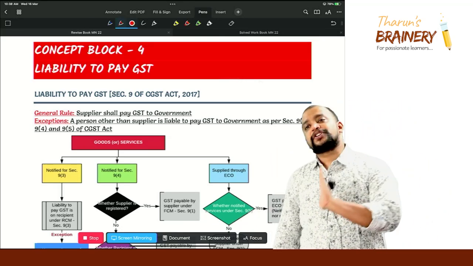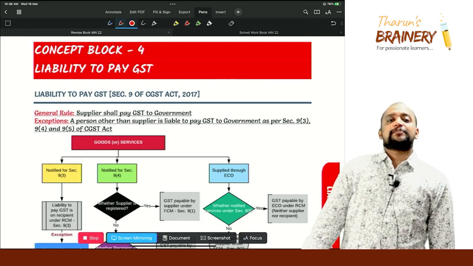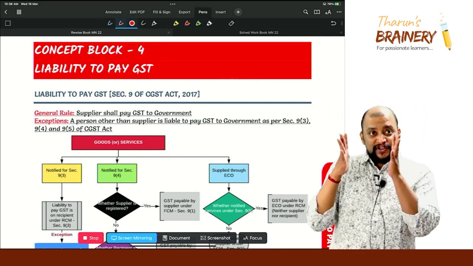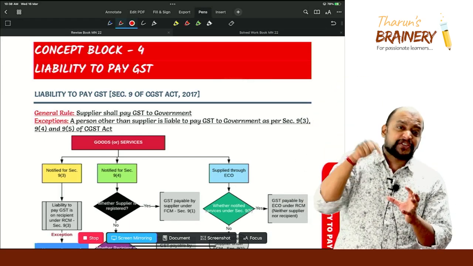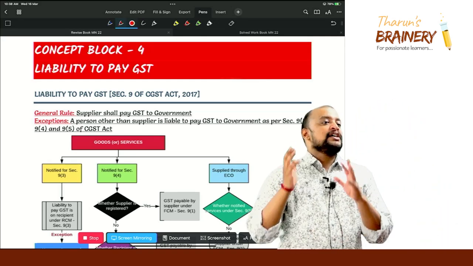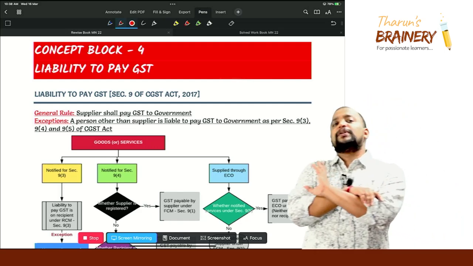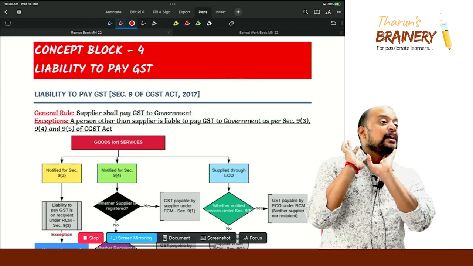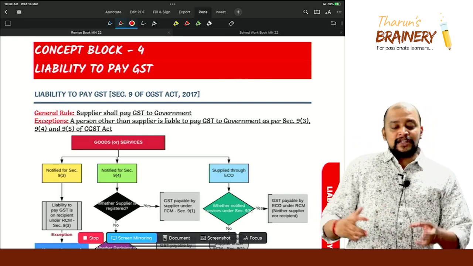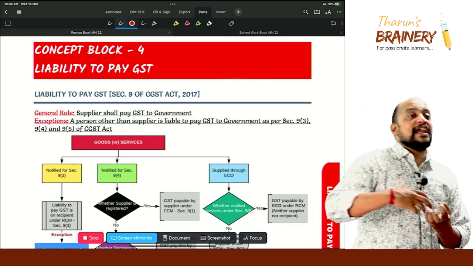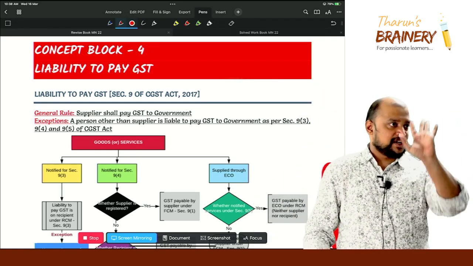Then 9 subsection 4. 9 subsection 4 is applicable whenever we make purchases or inward supply from an unregistered person. So there is a registered person who makes inward supply from an unregistered person. On that inward supply, the registered recipient is liable to pay GST under RCM. Right now this is applicable only in case of a promoter or builder in the real estate sector. It is not applicable for all. Right now it is applicable only to a promoter or builder in the real estate sector, but not applicable for others. So whenever a registered person makes inward supply from an unregistered person, they need to pay GST under RCM. That is 9 subsection 4.